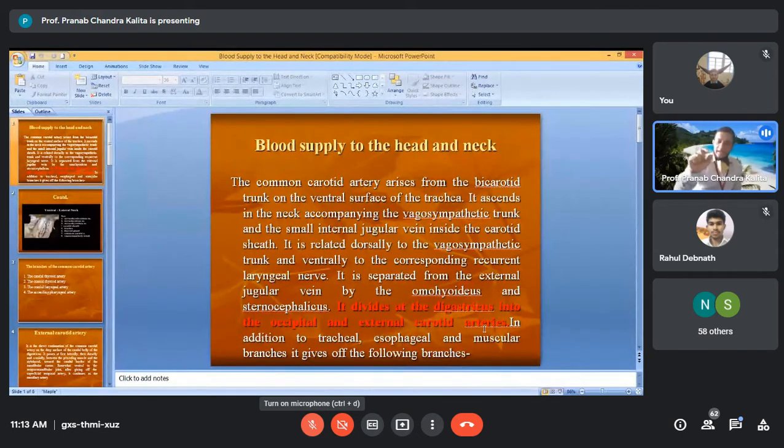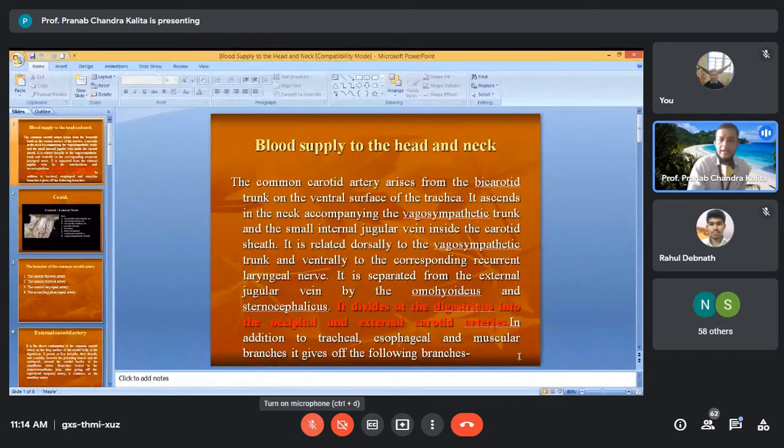So the three heading points to be remembered about the common carotid artery, whether left or right, both sides. Its origin is from the bicarotid trunk on the ventral surface of the trachea. It goes upward, means ascends, with the vagosympathetic trunk and internal jugular vein inside the carotid sheath. At the level of the digastricus muscle, it gives the occipital and external carotid arteries. Okay, so it gives many branches, like tracheal, esophageal, and muscular branches.